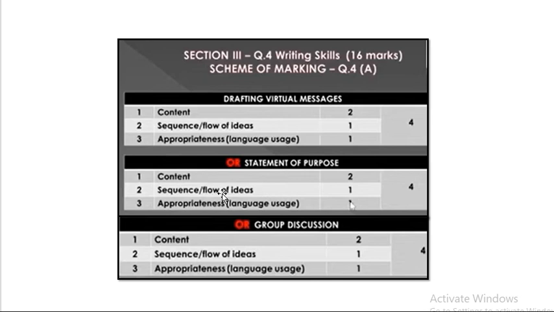After that, group discussion is again for 4 marks. Now earlier, till your 10th or 11th standard, children, you all have done dialogue writing. In dialogue writing, usually only 2 people are conversing with each other. But here in group discussion, there are 4 to 5 people having a discussion on a particular topic. So accordingly, you have to just write it down. The marks are distributed the same way here, that is content, sequence or flow of ideas, and appropriateness. Means all these 3 topics will be for 4 marks. Any one topic you have to choose and write.